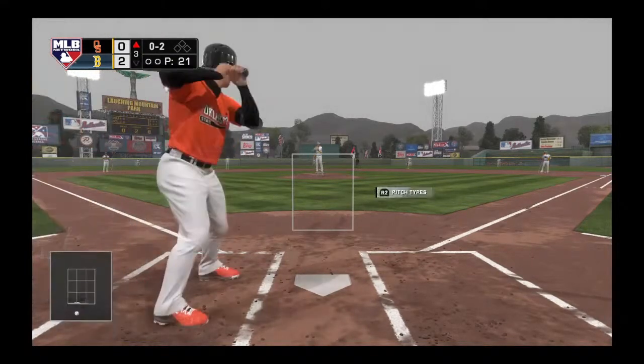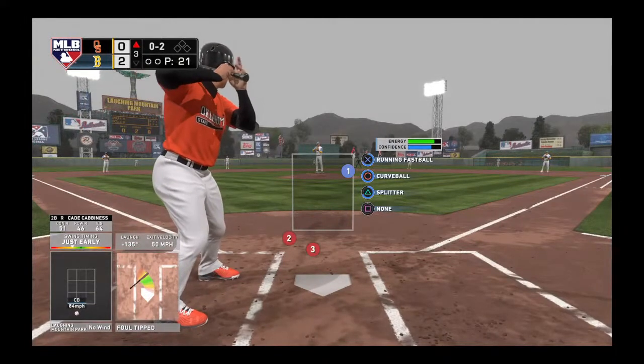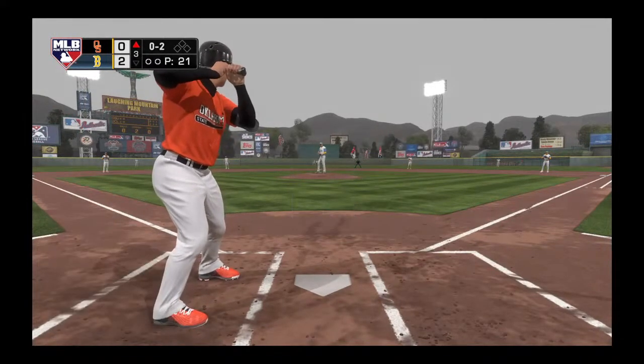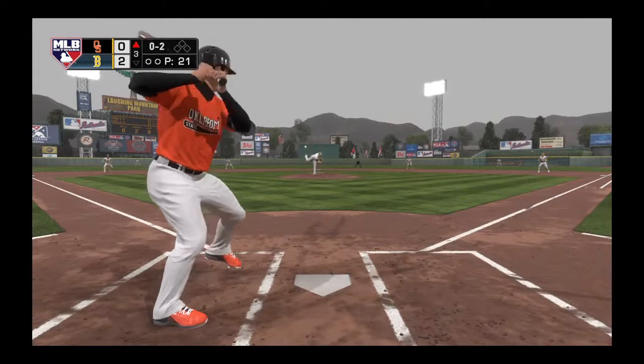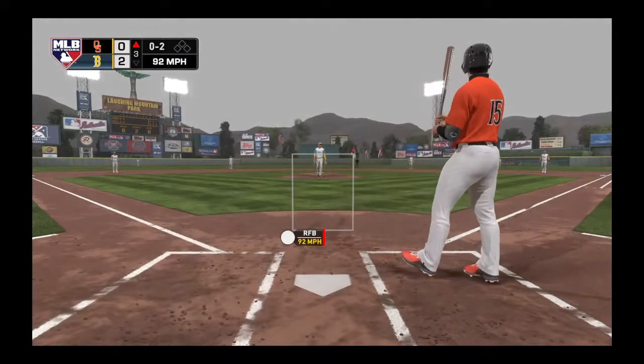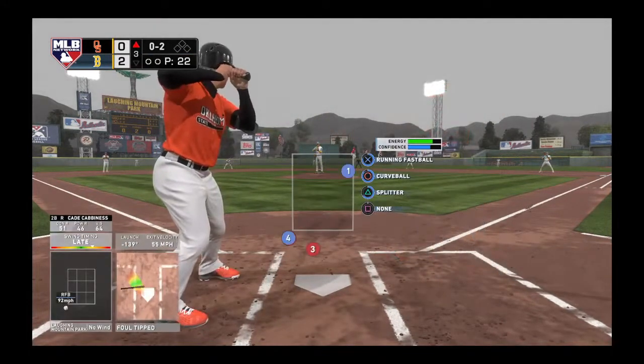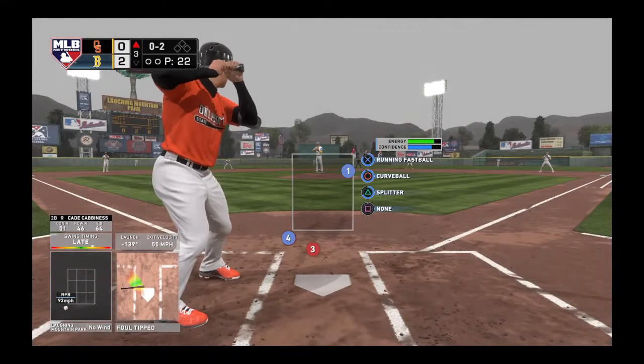1-2. He swung at two balls. The second and third pitches have been balls, and the others have been foul balls. Another foul ball down, around the same place as the second pitch.